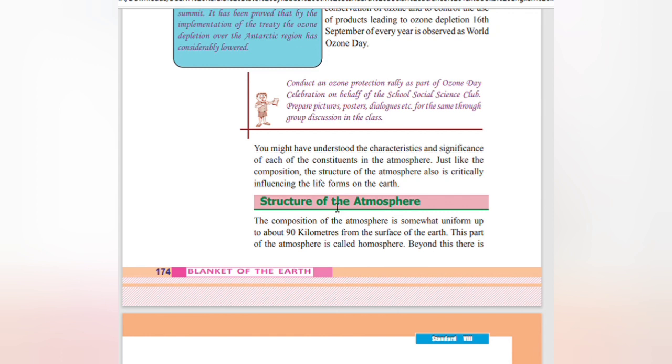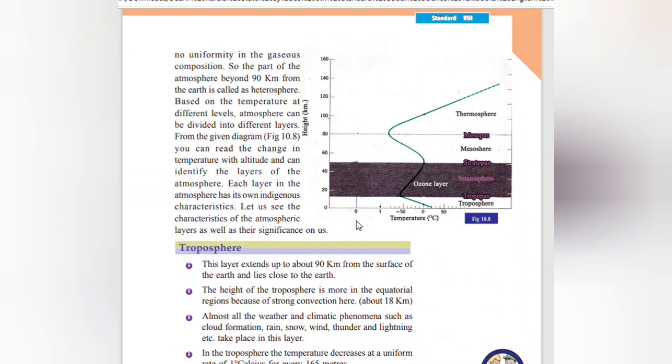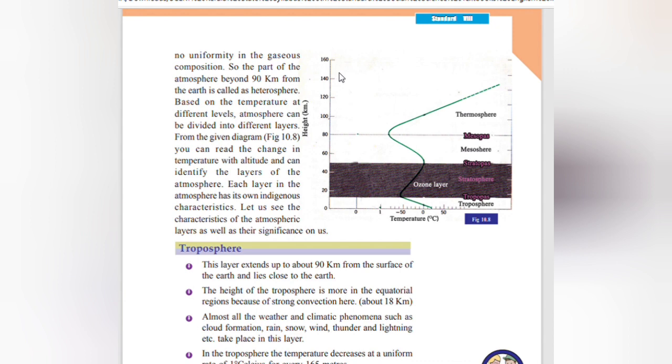Structure of atmosphere. The composition of the atmosphere is somewhat uniform up to about 90 kilometers from the surface of the earth. This part of the atmosphere is known as homosphere. Beyond this, there is no uniformity in the gaseous composition. So, the part of the atmosphere beyond 90 kilometers from the earth is called heterosphere.